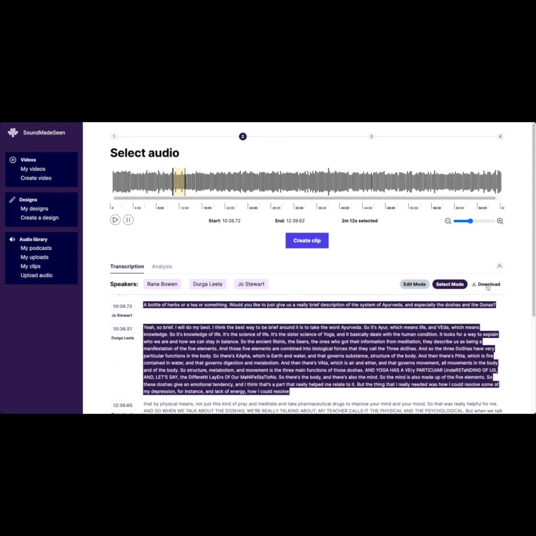We've also got a download link here, and this just downloads your updated transcription into a text file format. So I use that personally, just posting that up on the website, so there's a transcription available for people that visit our website. What I really wanted to show you though was the analysis tool.